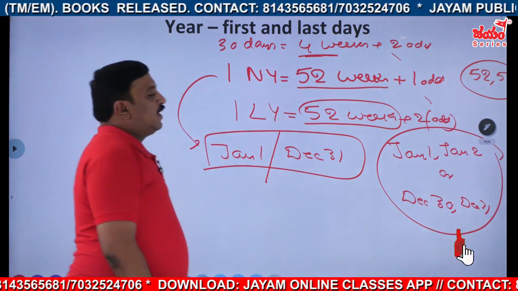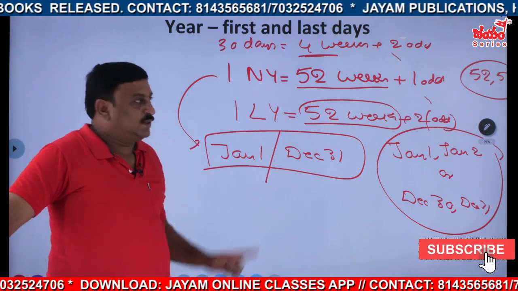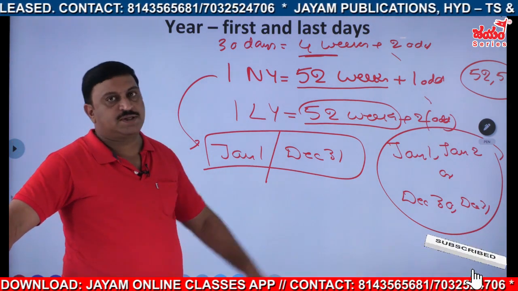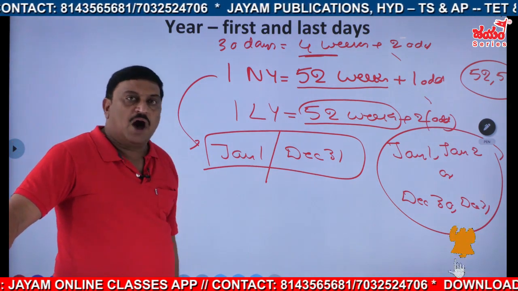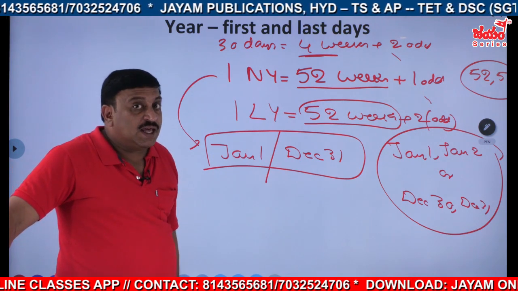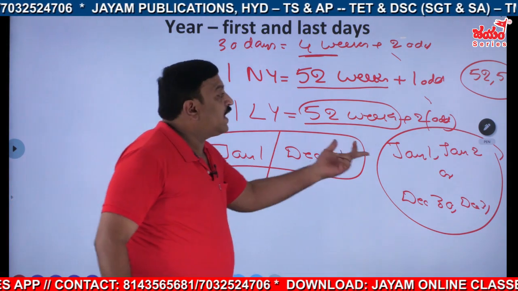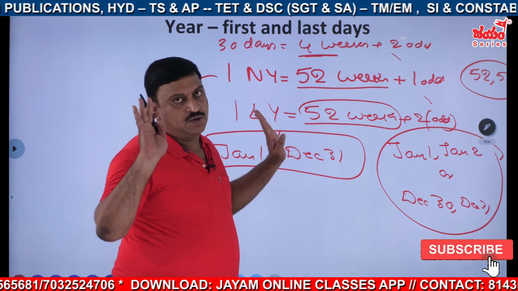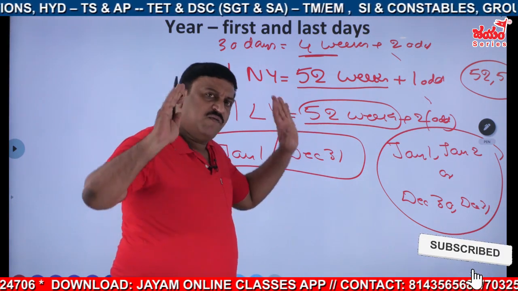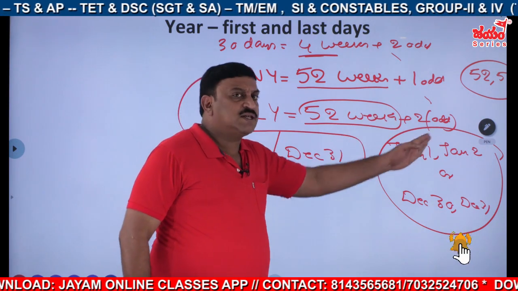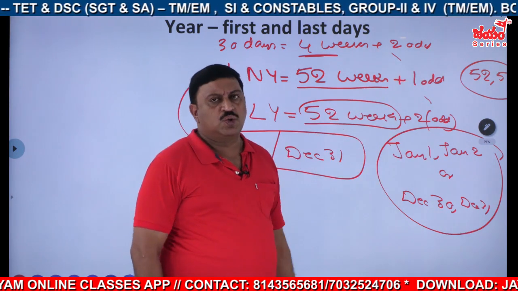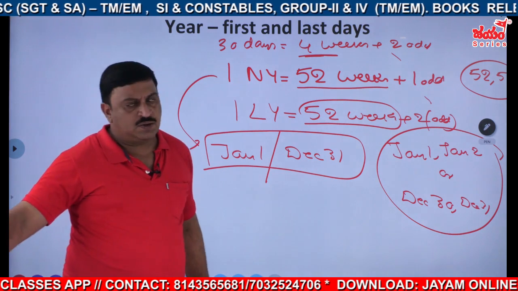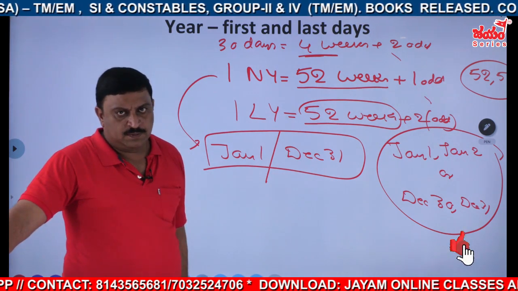December, either January 1st, January 2nd, these days, or December 30th, 31st. These will appear how many times? 53 times, and the rest of them 52 times only. Only January 1st and 2nd, because odd days are 2. We can do that one, right?